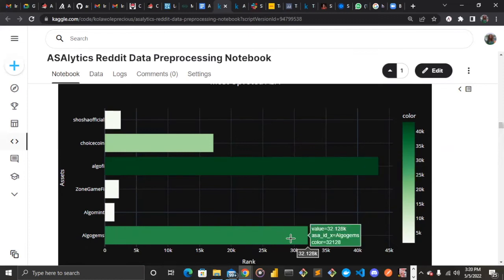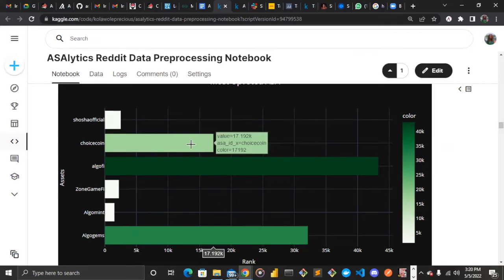And then we can see Algo Gems following with about 32,128 upvotes. And also we have Choice Coin, which is next, 17,198. And moving to the least is AlgoMint, having about 1,538. So we have our y-axis showing the asset and the x-axis showing the rank.